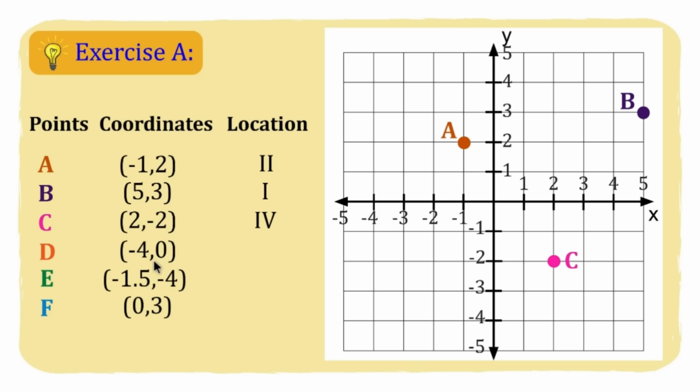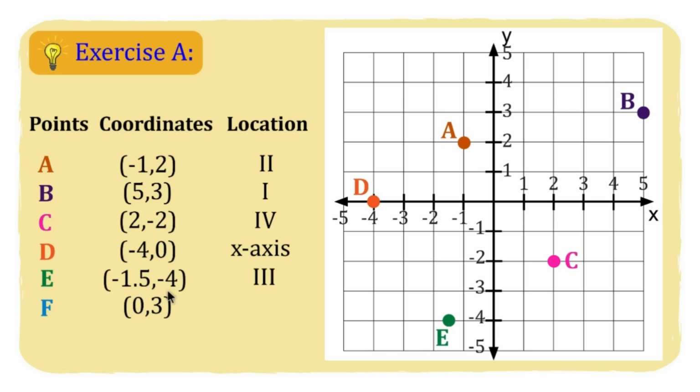Next, we have here negative 4 and 0. Dito po siya sa mismong x-axis. Okay, next we have here negative 1.5 and then negative 4. So dito po siya sa gitna ng negative 1 and negative 2. Tapat po nila. And then we have here tapat ng negative 4. So again, you can use any method. Ano? If you want the method where you move from the point of origin, pwede rin po. If you want the intersection method, pwede rin po.